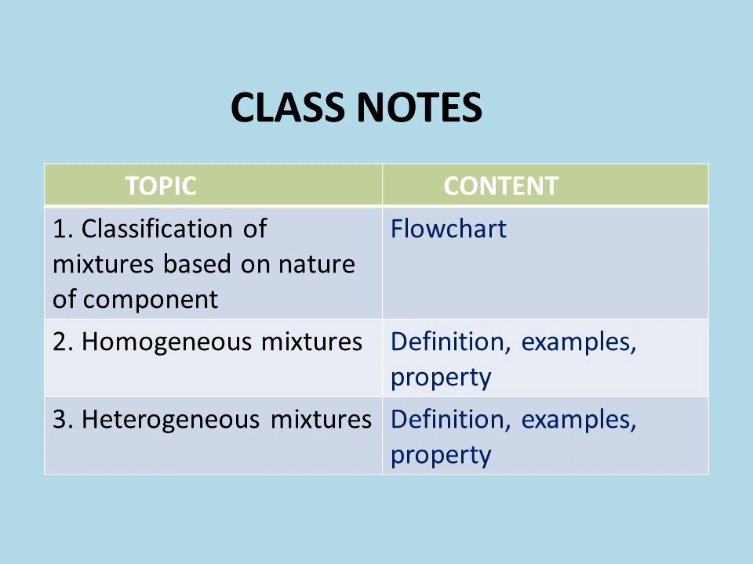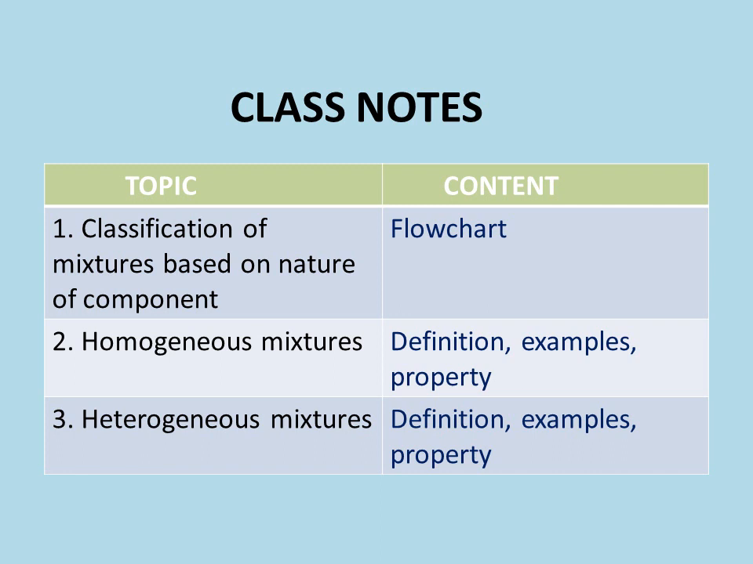Before concluding, let us summarize what we have learned in this class. We have classified mixtures into two categories based on nature of component. First category, homogeneous mixtures. Second category, heterogeneous mixtures. We have gone through the definition, examples plus properties of both homogeneous mixtures and heterogeneous mixtures.